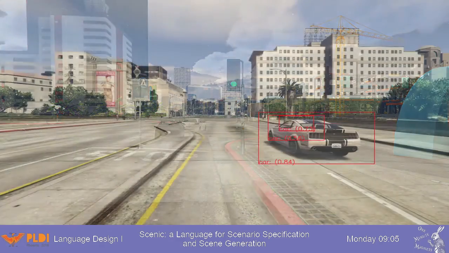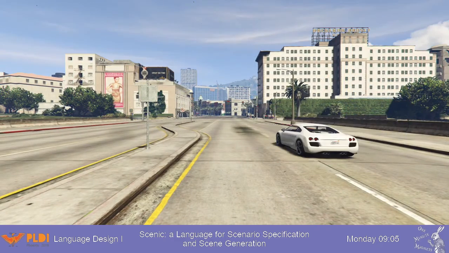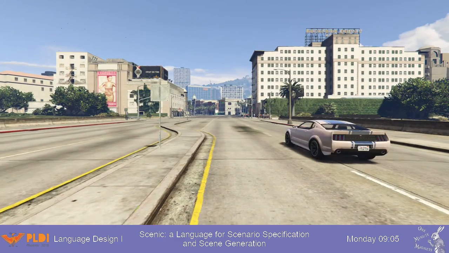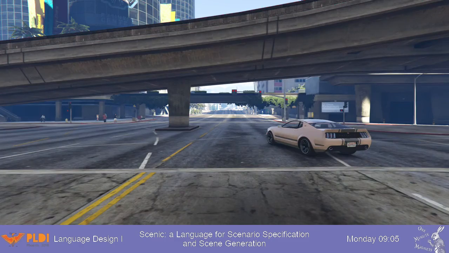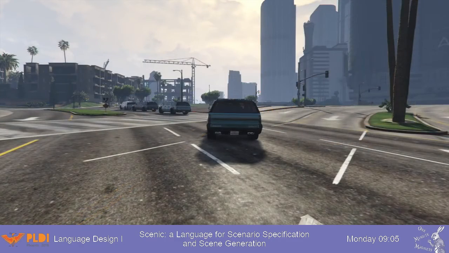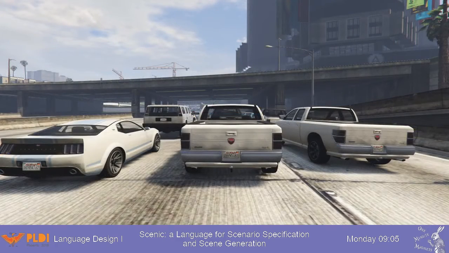Or, if the network thinks one car is 3 cars, you can debug. Is it because of the model of the car, or its position, or the background of the image? To learn more about the design of Scenic and how we used it to improve the performance of a state-of-the-art neural network, please come to our talk.